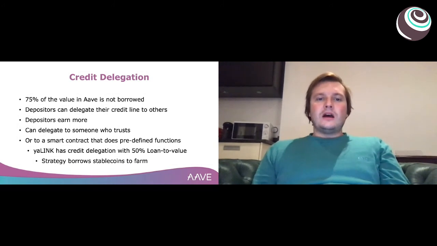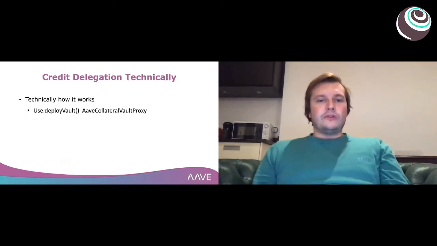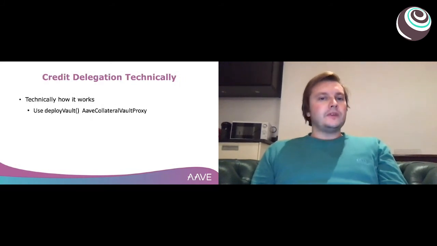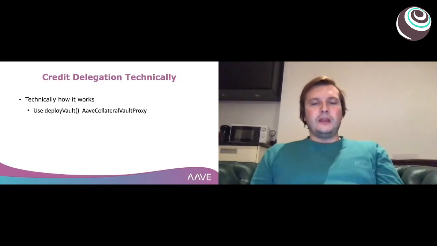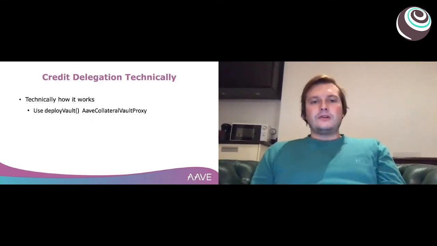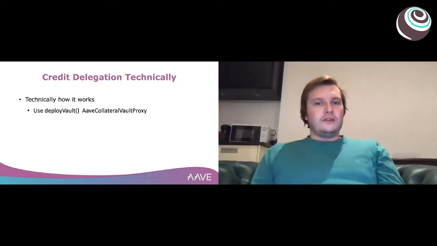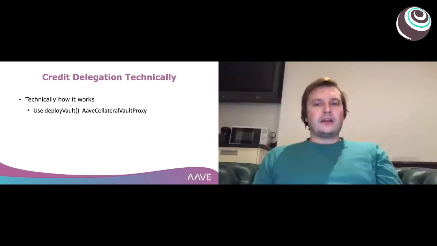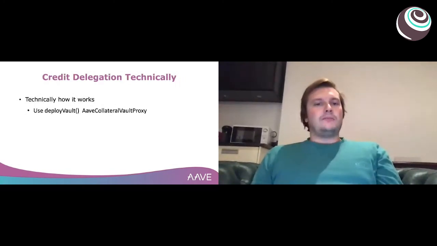And technically, how does the credit delegation work and how has it been built? We have the Aave protocol, but we created this Aave collateral vault proxy contract with Andre from Wiren. It's pretty much a smart contract built on top of the Aave protocol, so it's not natively in the current protocol. There is a function called deploy vault.